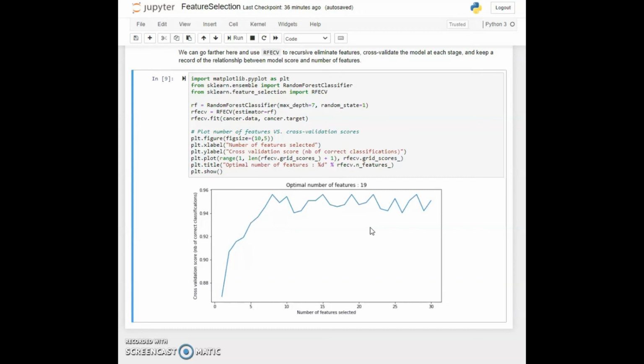But this general trend of rising until you hit some number of features and then plateauing is pretty typical when you use this method for feature selection. And where within the plateau you're going to select is maybe subject to other considerations as well, but at least you want to reach that plateau when you do the feature selection.